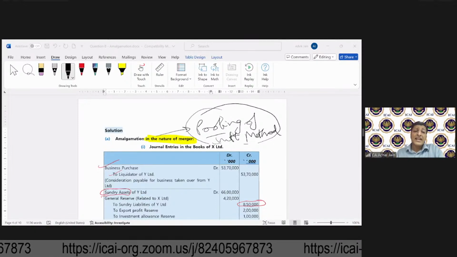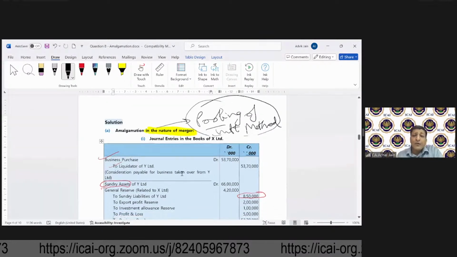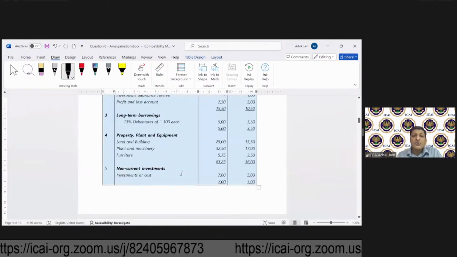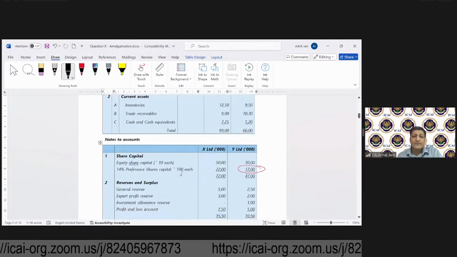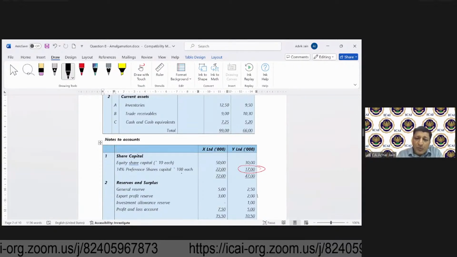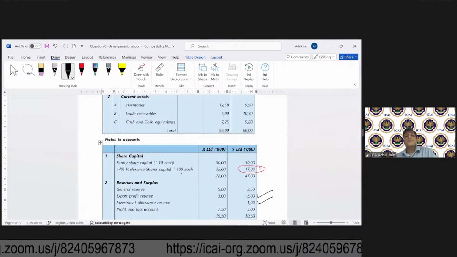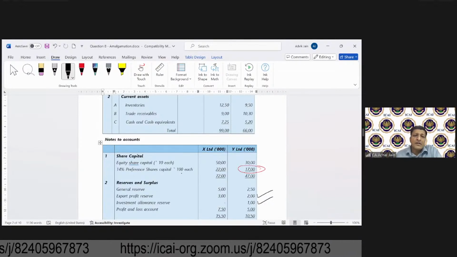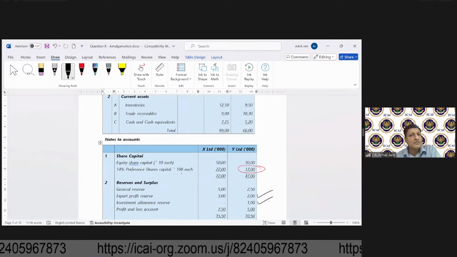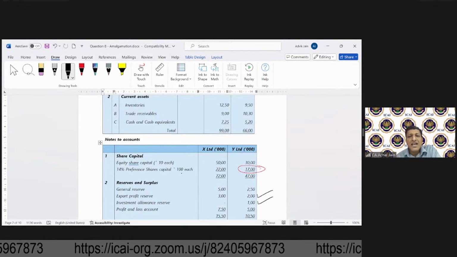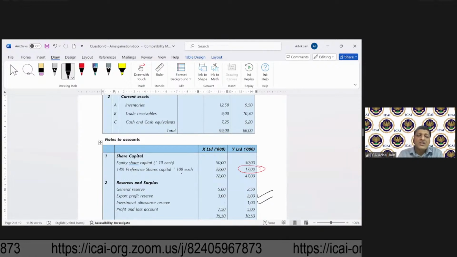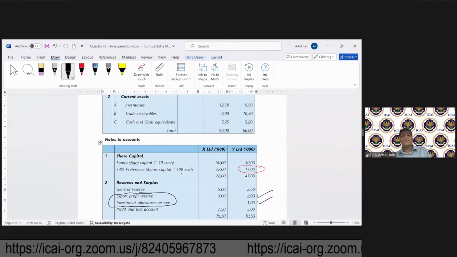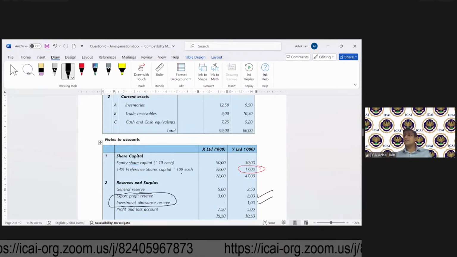Now, in case of the merger method, statutory reserves will carry their identity. Which statutory reserves do we have? We have two: export profit reserve and investment allowance reserve. You may be thinking, sir, how do we identify statutory reserves? It's very simple. Can you call general reserve a statutory reserve? No. Can you call P&L balance a statutory reserve? Again, no. So these two are special reserves. As you can see, it's easy to find out. These are not the general reserves or the retained earnings.